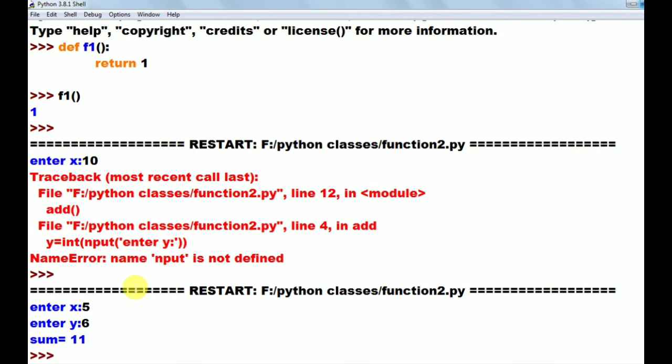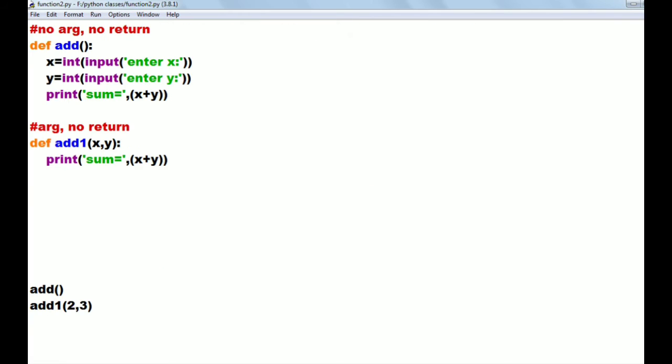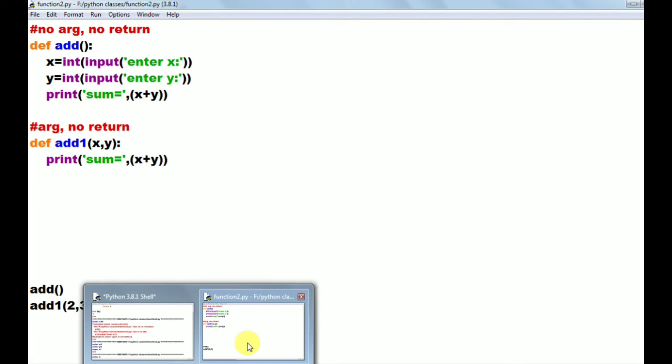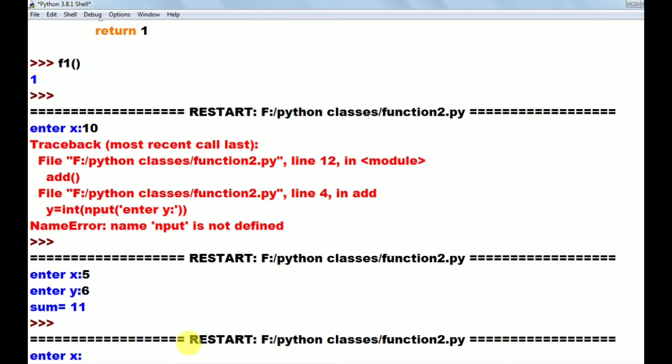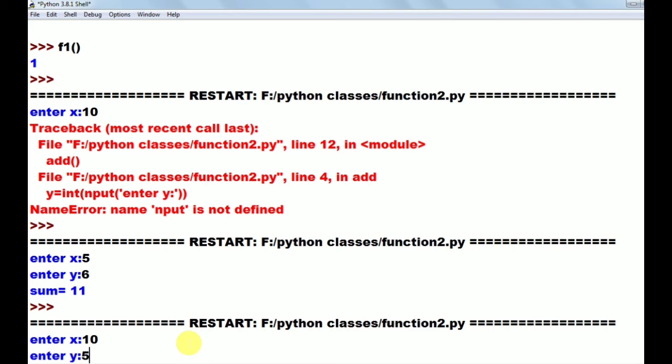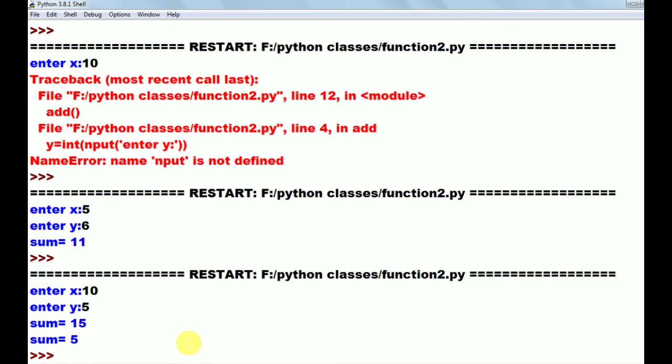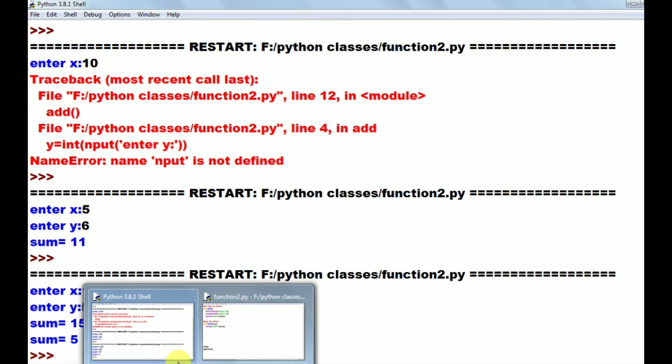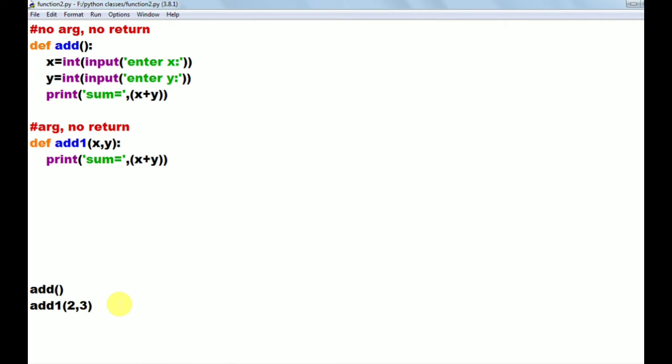Observe here. So it called the no argument, no return function. That is asking two values here. First the x value. I am entering x value as 10. Y value as 5, that printed sum equals to 15. Then for the second call, that printed sum equals to 5. For the second call we have given values as 2 and 3. So that's why that printed sum equals to 5.